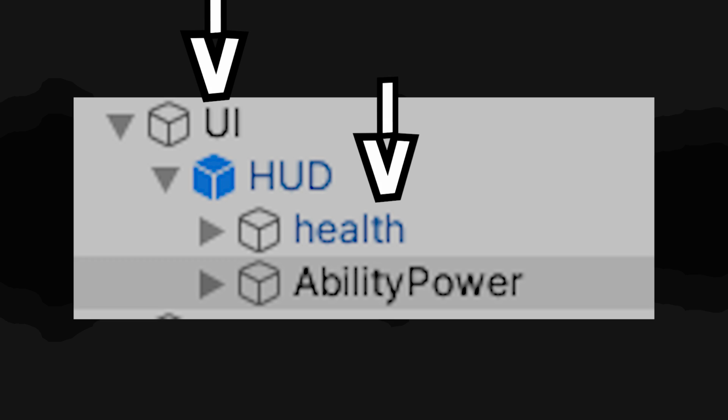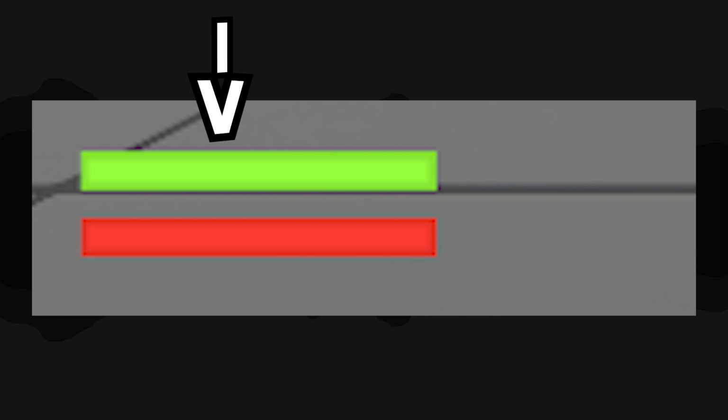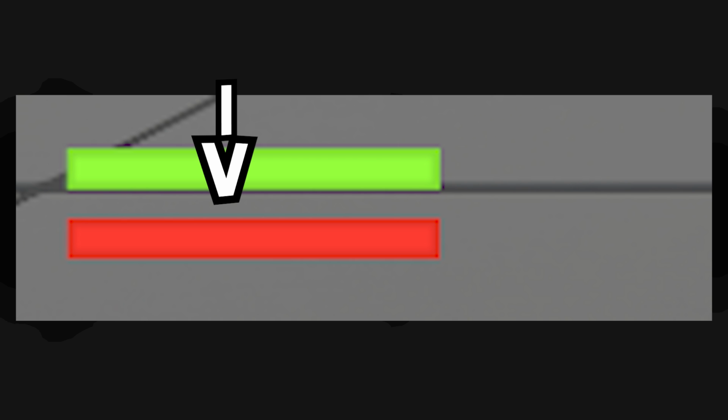So the next thing I decided to add was some UI. I started by creating a canvas and made an HP bar. This is controlled by the player health and will decrease whenever the player is hit. This bar will also replenish automatically as the player just waits around. I also added an additional bar that controls your ability power. So this bar will decrease whenever you use your abilities. That's the whole main point of the game.